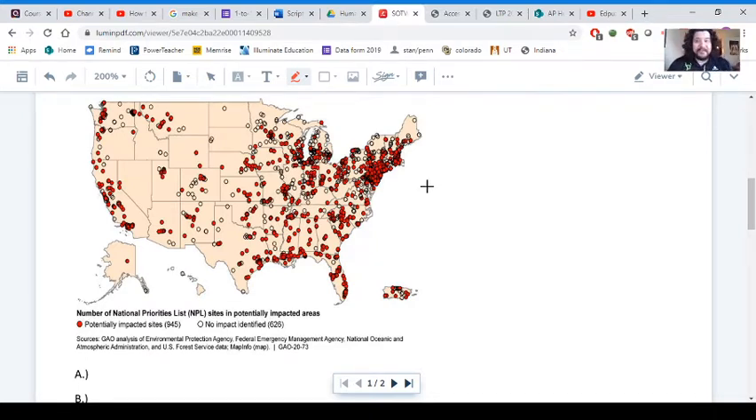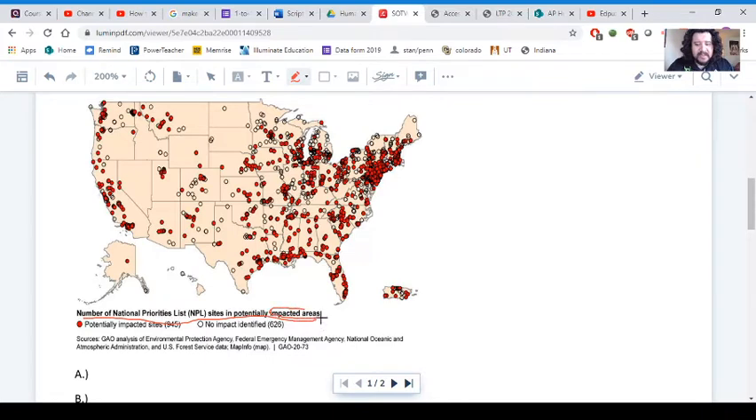We're looking at the title, the legend, the key, right? The first bits of information that we can get from this map. So what we're going to look at is for a title, and our title usually is at the top portion of the map, but in this case it seems it's at the bottom. Right here we have a number of national priorities list sites in potentially impacted areas.